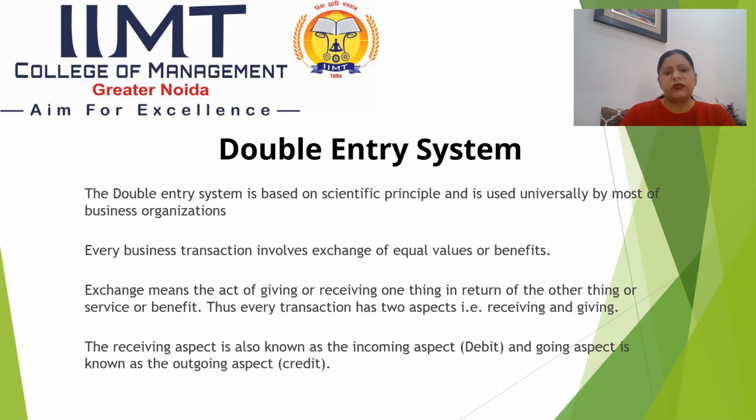Next, double entry system. As we are aware, in India the double entry system is followed, which is based on a scientific principle and used universally by most business organizations. Every business transaction involves exchange of equal values or benefits. Exchange means the act of giving or receiving one thing in return for another thing, service, or benefit. Thus every transaction has two aspects: receiving and giving. The receiving aspect is also known as the incoming aspect, that is debit, and the giving aspect is known as the outgoing aspect, that is credit.